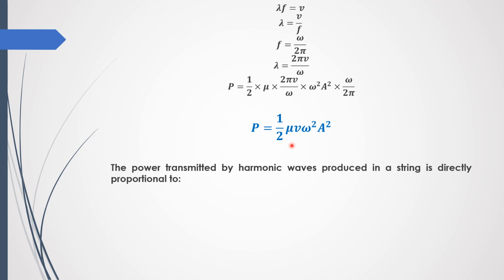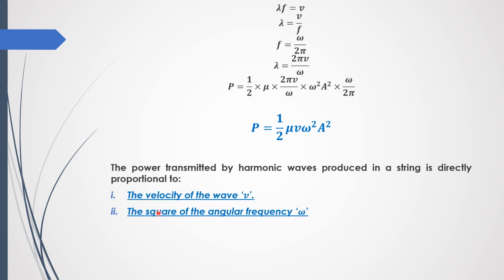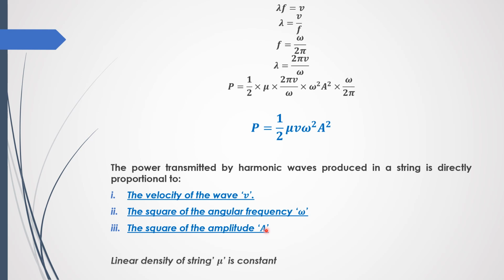So from this expression we can say that the power transmitted by a harmonic wave produced in a string is directly proportional to, first, the velocity of the wave, which is v, then the square of the angular frequency omega, and the square of the amplitude A. Note that the linear density mu is constant, as mu is mass per unit length, so it will only change if the length of the string changes or the mass changes.